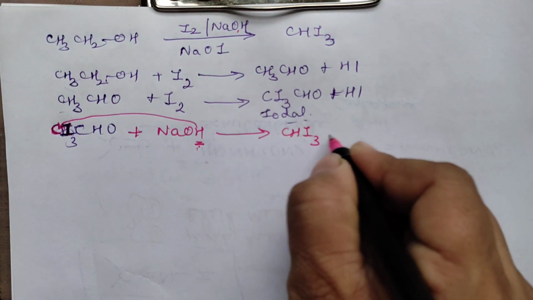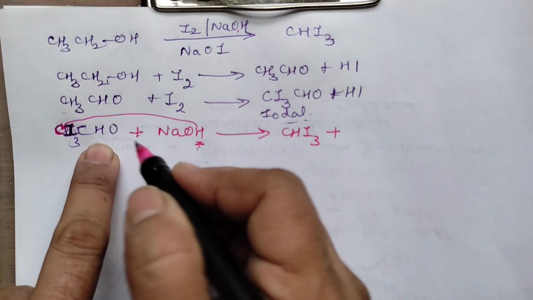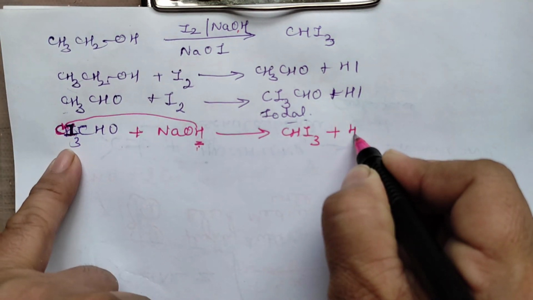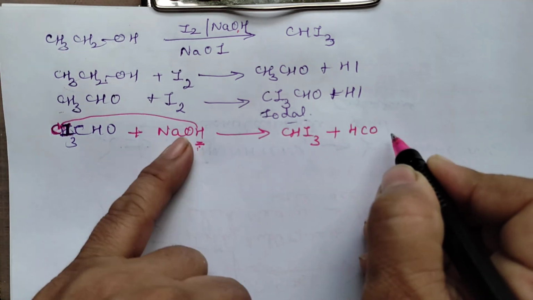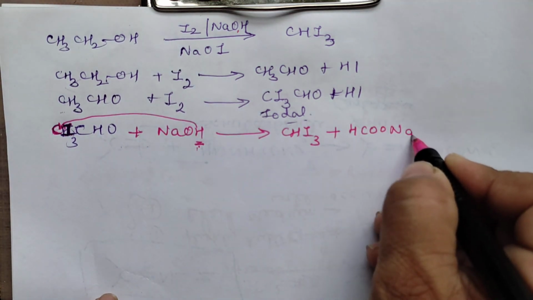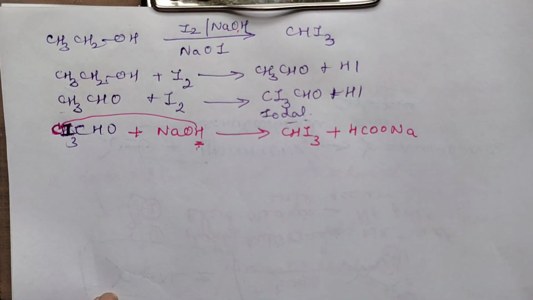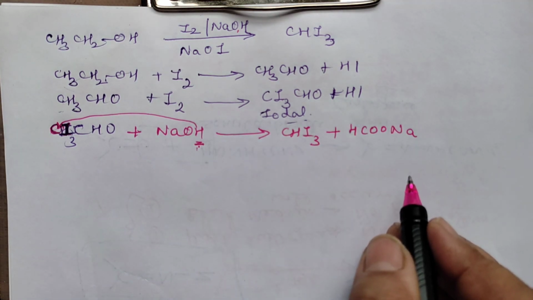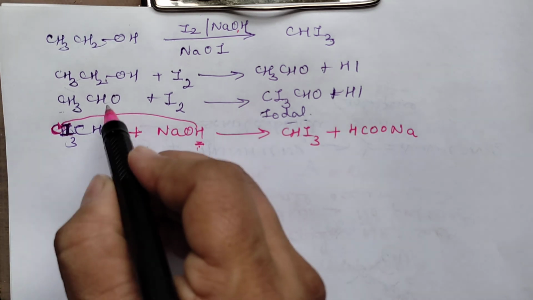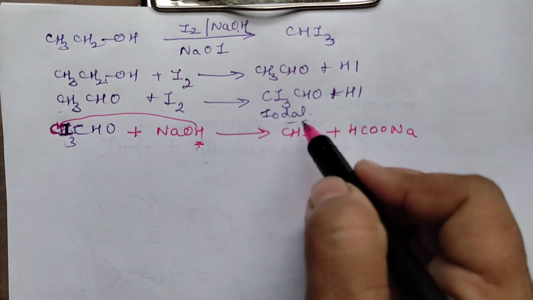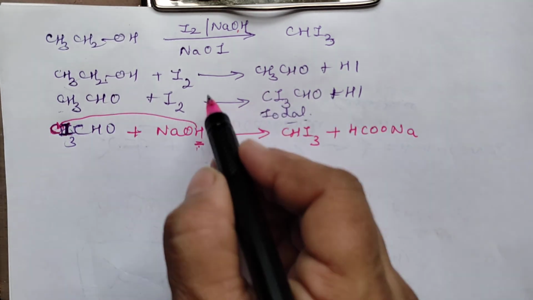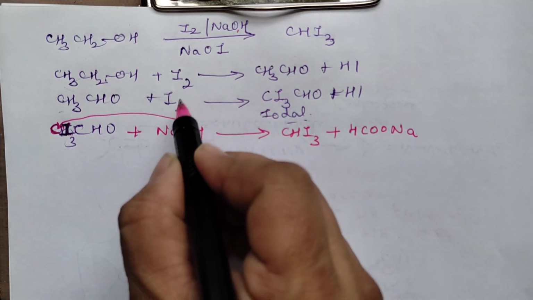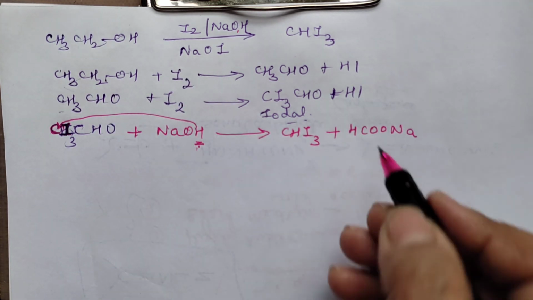CHI3. Now what else is left? Start from here: HCOONa. That means you get sodium formate. Got it? If you write the final product, also it is fine. When I am combining it, I will cancel this, and I will only write ethyl alcohol plus iodine plus NaOH will form the product.